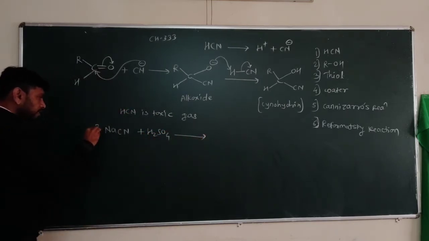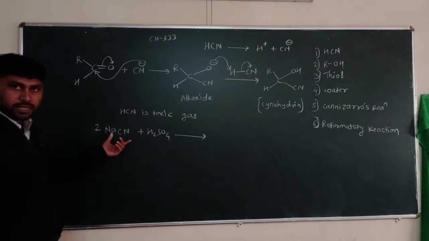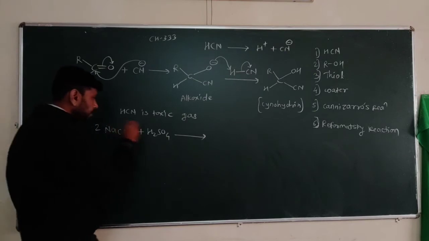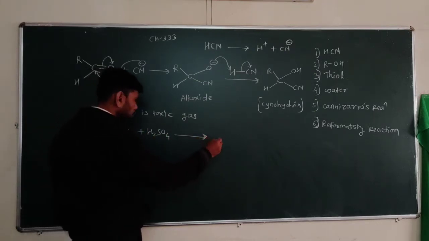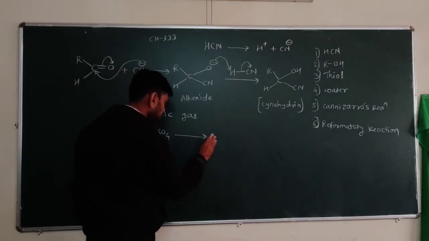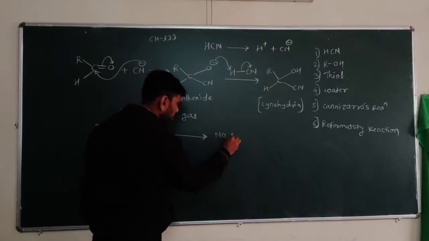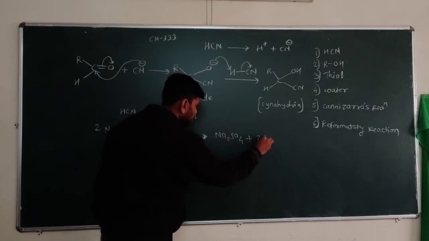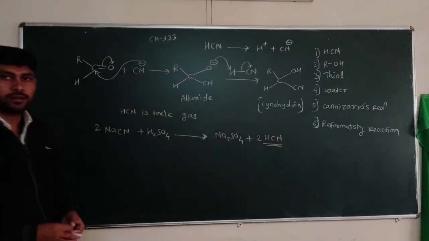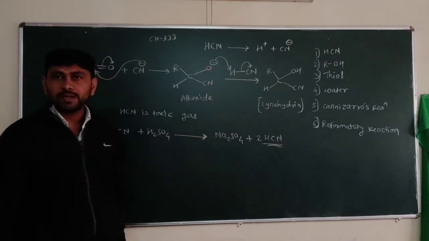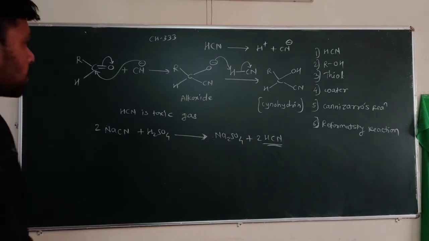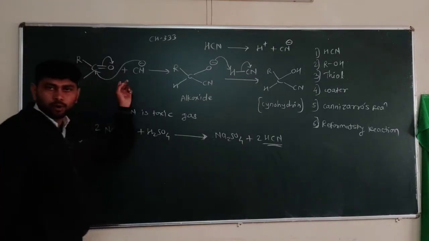These acids interact with the NaCN or KCN, and then there is formation of HCN in situ, with formation of Na2SO4 plus 2 moles of HCN generated there. This HCN is used for cyanohydrin formation in the laboratory. So this is all about cyanohydrin formation, or addition of HCN across the carbon oxygen double bond.